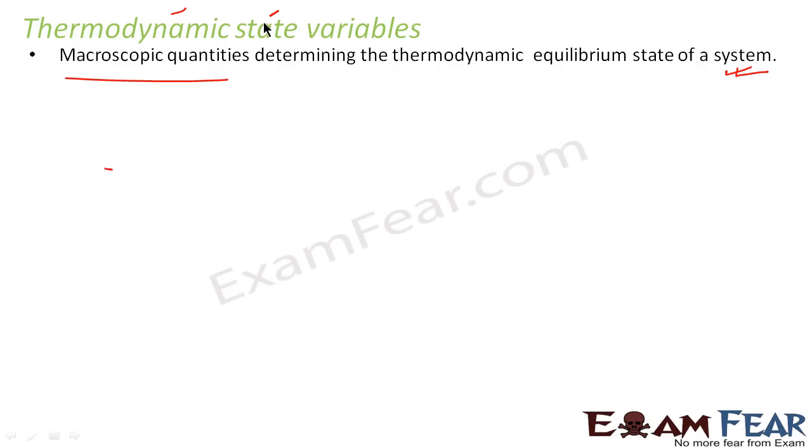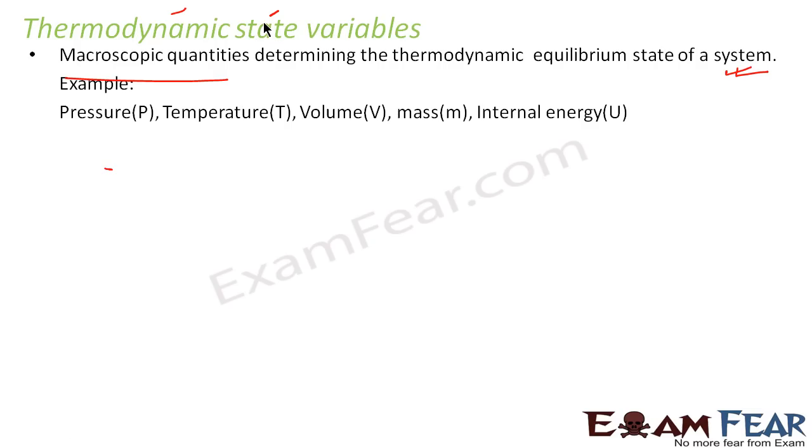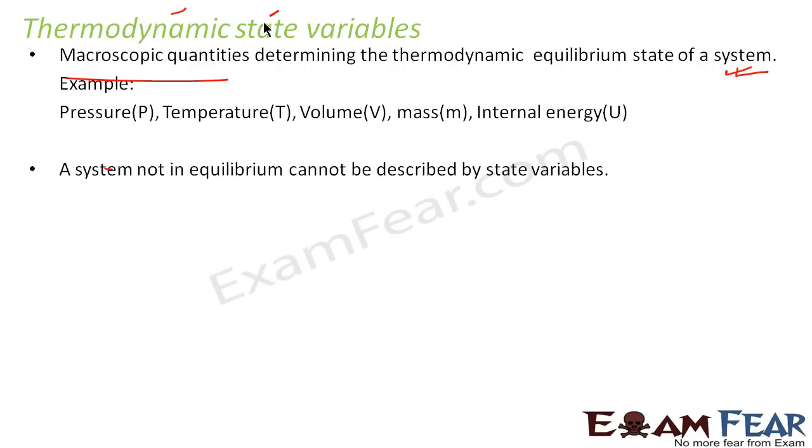Right? For example, pressure, temperature, volume, mass, internal energy, they are all thermodynamic state variables, right? With the help of these variables, we can tell you the state of a particular substance. Suppose I say that this gas is at a temperature T degree Celsius and with a volume of V centimeter cube. So this tells you the condition of the gas at that particular time. So pressure, temperature, volume, mass, internal energy, they are all thermodynamic state variables.